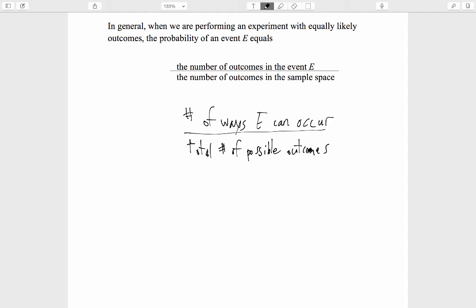You will often be told in the wording of a problem that the outcomes are equally likely, but this assumption might be hidden in the wording. For example, if it says that you are flipping a fair coin, you must recognize that this means that the outcomes are equally likely. This is something to watch for.